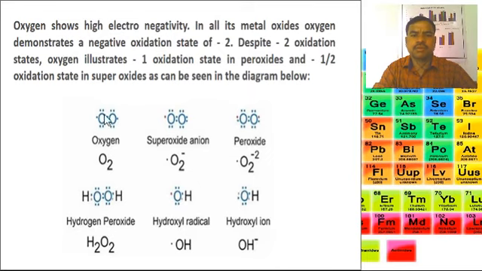Here are the electronic pictures of the oxygen molecule, and here O2-, the superoxide anion, and here the peroxide O2 2-, the electronic structure of peroxides. And here this is hydrogen peroxide, molecular formula H2O2, here the hydroxyl radical OH, and here the hydroxide ion OH-. These are the varying oxidation states of the oxygen molecule.